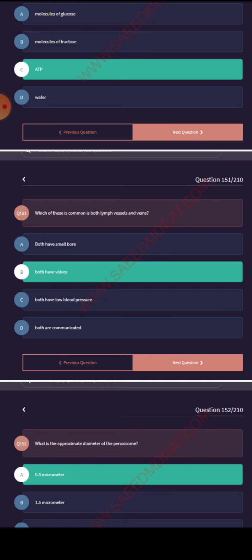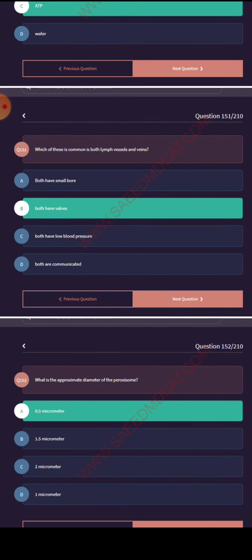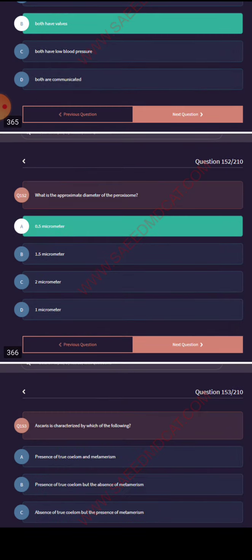Both have valves. Which is the approximate diameter of a peroxisome? 0.5 micrometer. Peroxisome.